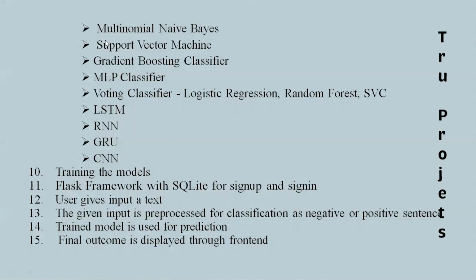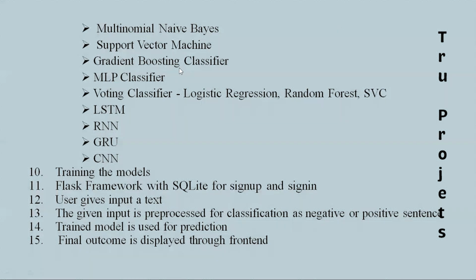The next algorithm used is multinomial naive Bayes. Multinomial naive Bayes is a probabilistic algorithm well suited for text classification tasks like sentiment analysis. It is based on the Bayes theorem and handles word frequency distributions effectively. The next one is support vector machine (SVM). SVM is a powerful algorithm for binary classification tasks. It works well with high-dimensional data like text and seeks to find an optimal hyperplane to separate classes.